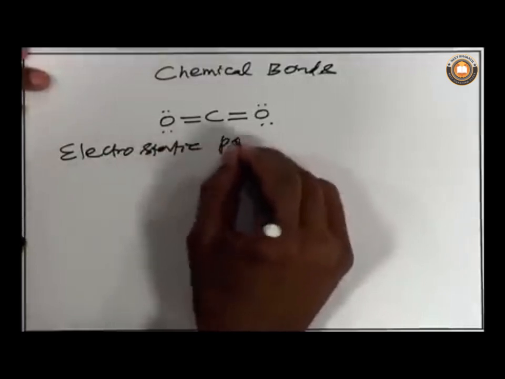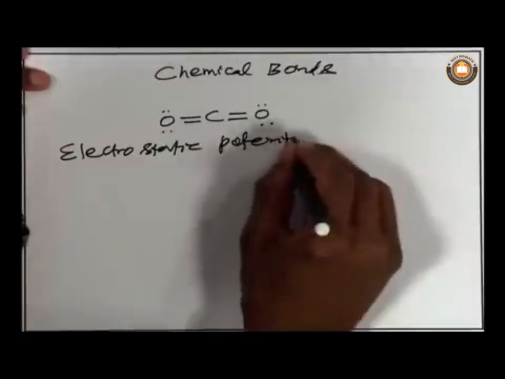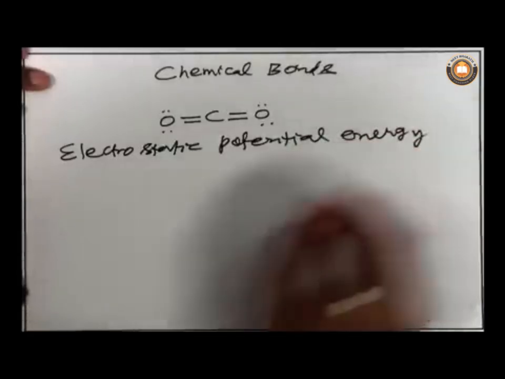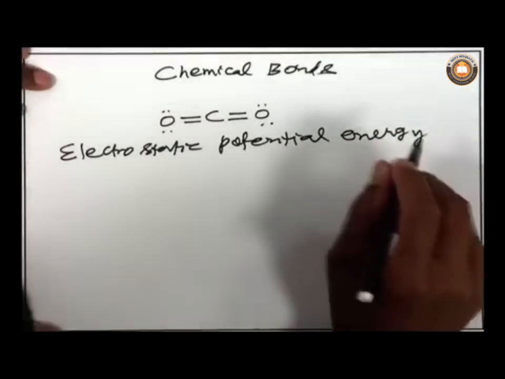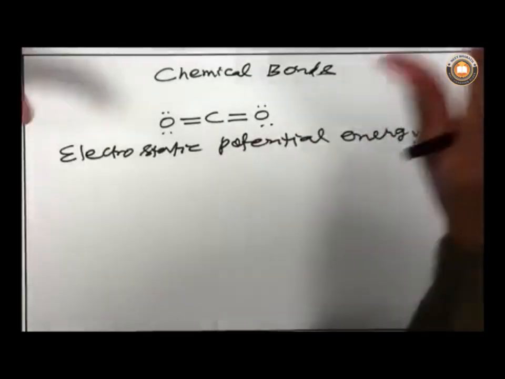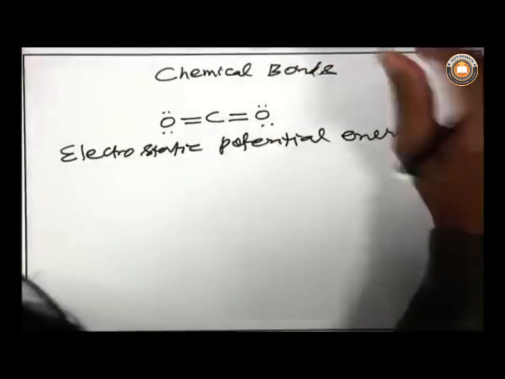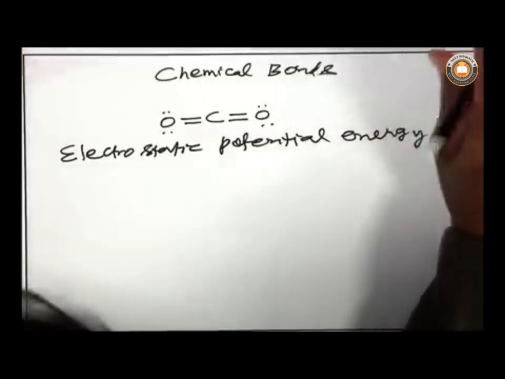Using this electrostatic potential energy concept, one can explain the bonding between atoms.